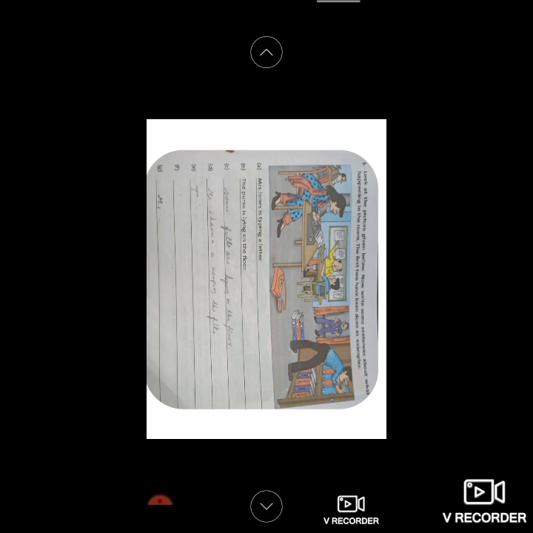Then you can give these two people the names like Raj and Rahul are chatting or speaking to each other, right? And you can say Mr. Peter is writing a letter, right? And Pune is bringing a glass of water for the guest. So in that way you can just give your own sentence by looking at the picture. Okay, children, so I hope you will do this on your own. So try to complete it. Okay.